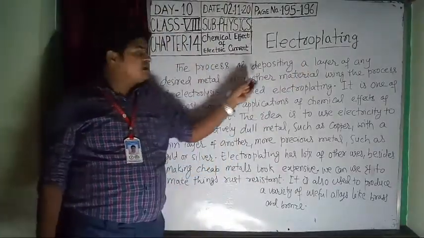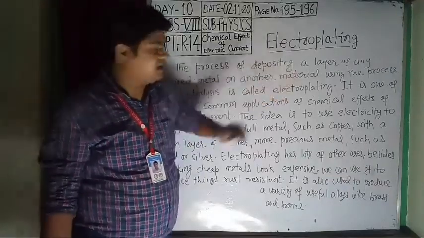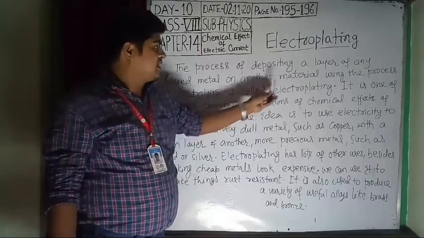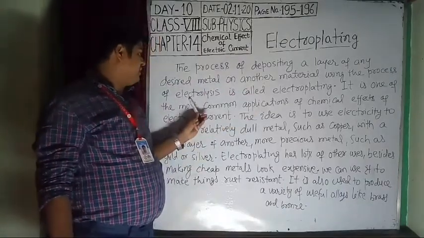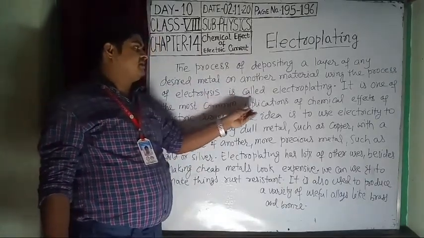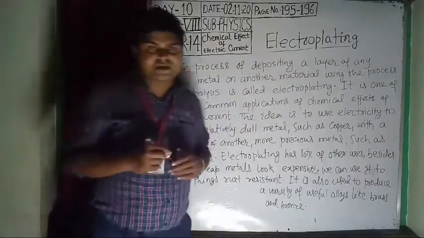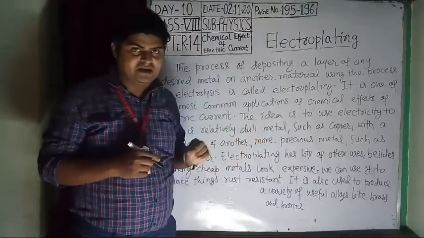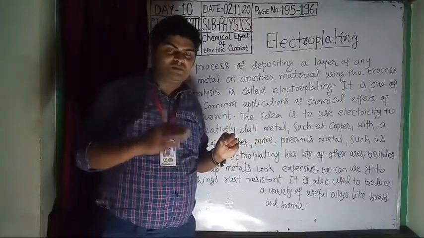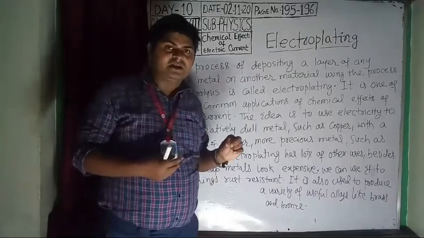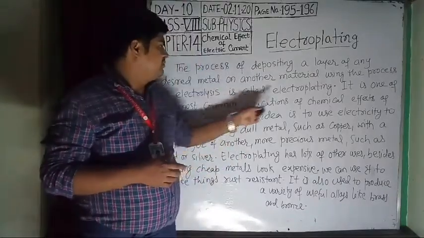The process of depositing a layer of any desired metal on another material using the process of electrolysis is called electroplating. That means the process in which a thin layer of one metal is deposited on the surface of another metal is called electroplating.